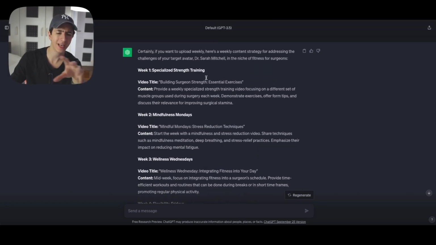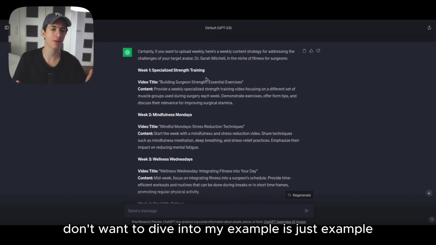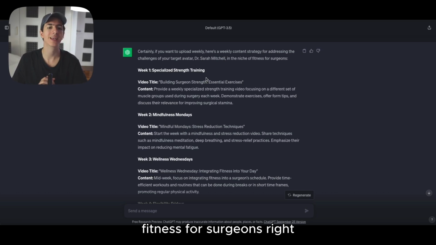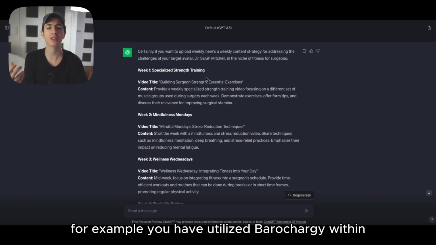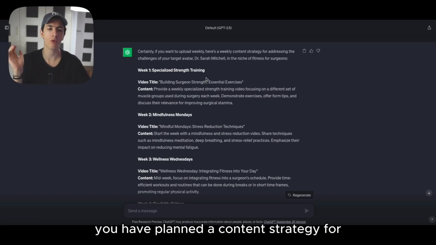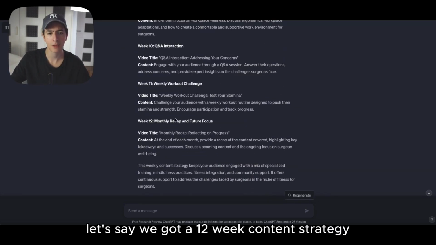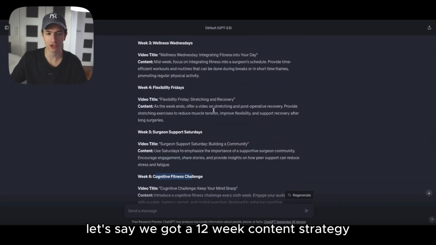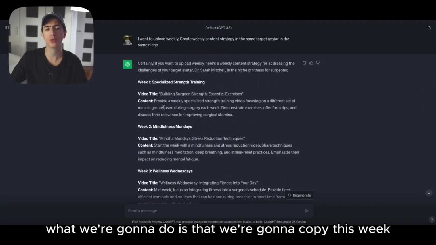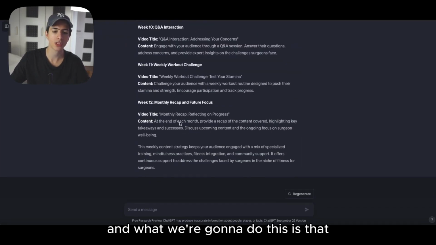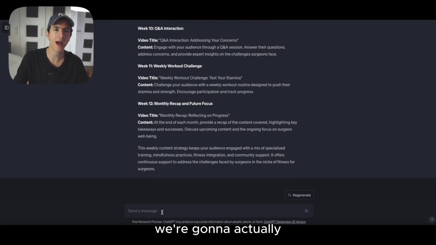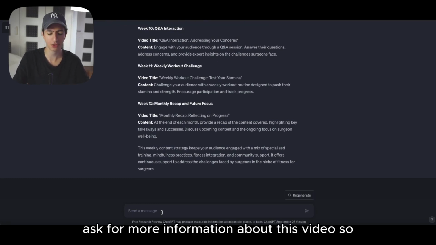Now, because we don't want to dive into my example, this is just an example, fitness for surgeons. Let's say that in your case, you have utilized the power of ChatGPT and planned a content strategy for, I don't know how many weeks, let's say a 12-week content strategy. What we're going to do is copy this week 1 specialized strength training, the video title and the content, and ask for more information about this video.